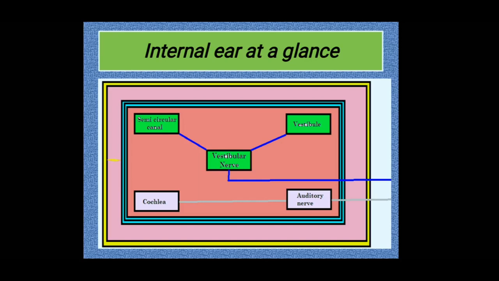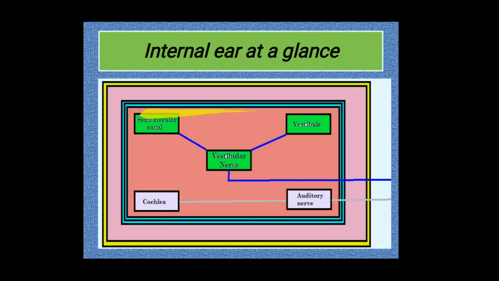So I repeat, the inner ear is the most delicate and important part. So it is well protected by means of various protective structures. The outermost covering is called the bony labyrinth, which is made up of a bony cavity. Inner to that there is a membranous covering, called the membranous labyrinth. In between the bony and membranous labyrinth, there is a fluid called perilymph. Peri means outside. So, the perilymph is the fluid seen in between the membranous and bony labyrinth.